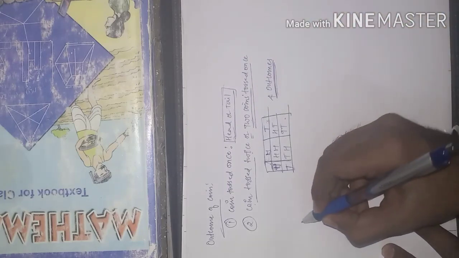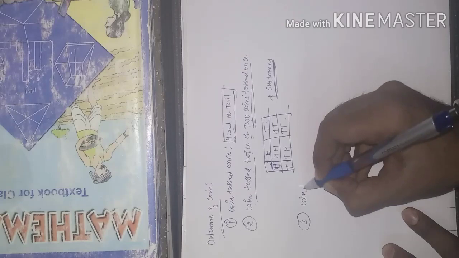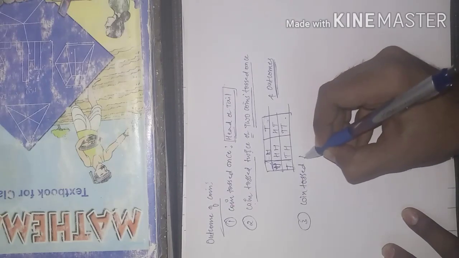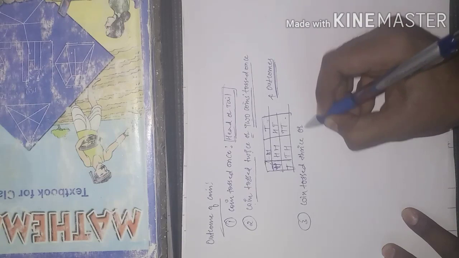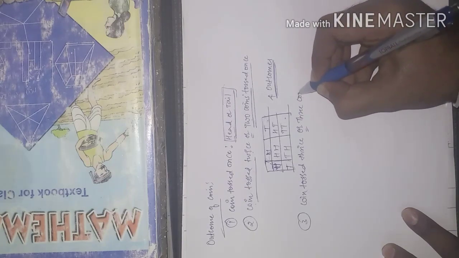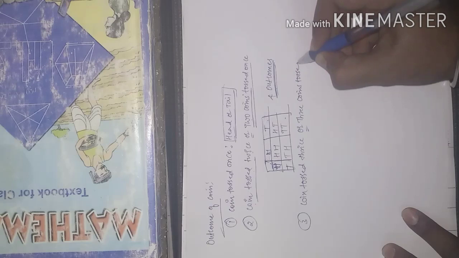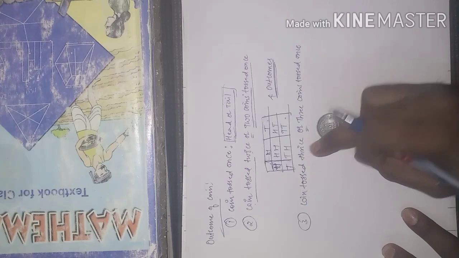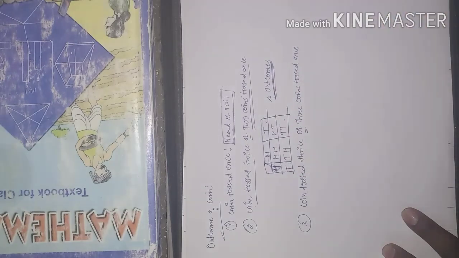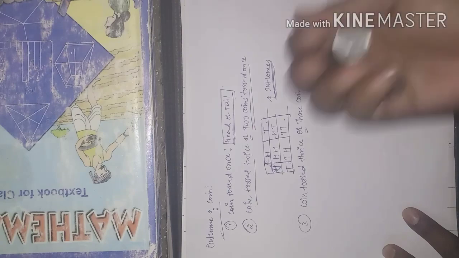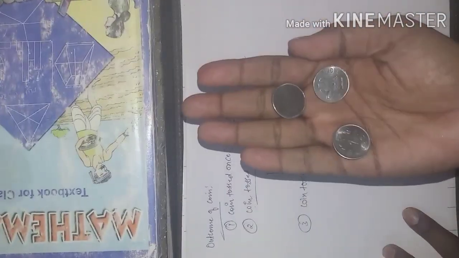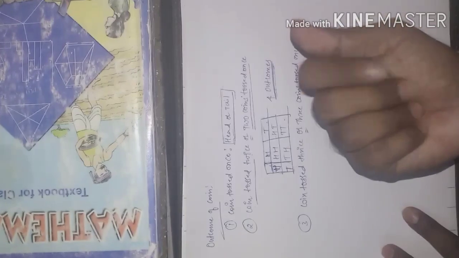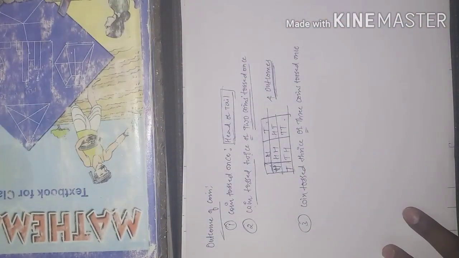We have 4 outcomes. When I go to coin tossed thrice or 3 coins tossed once, I will repeat my sentence. Coin tossed thrice: one coin tossed thrice, 1 time, 2 time, and 3 time. This will be equal to 3 coins tossed once. Both are the same here. So how many outcomes do we have?